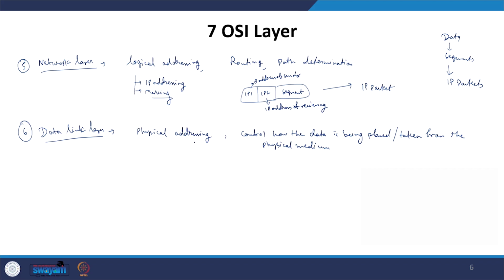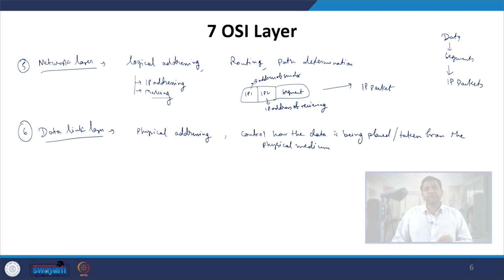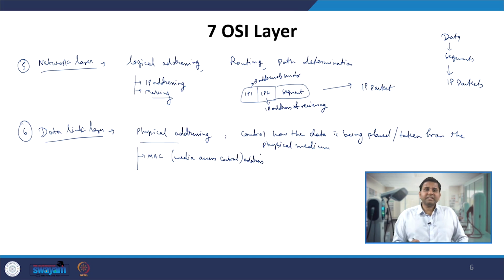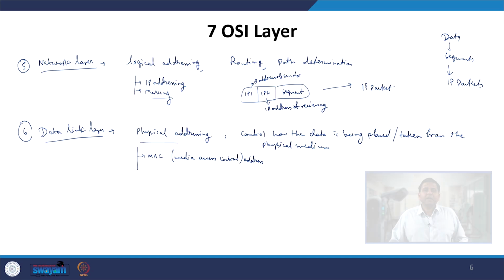Now you take any system which has to be connected to the network. That particular system will have the network interface card, and that network interface card has the physical addressing called the MAC addressing, which is media access control address. This address is the unique address which will be given to each network interface card which has been placed in your device which will be connected to your network.